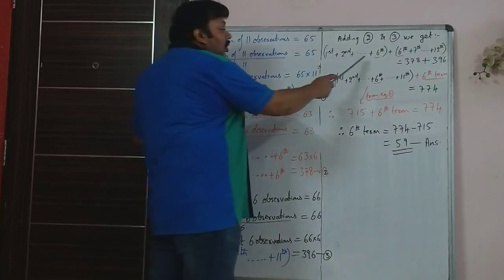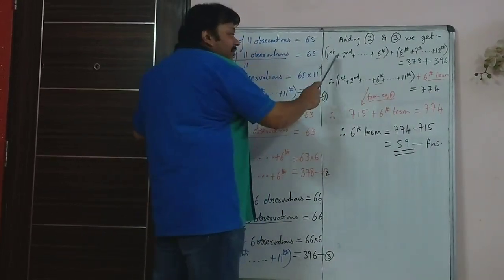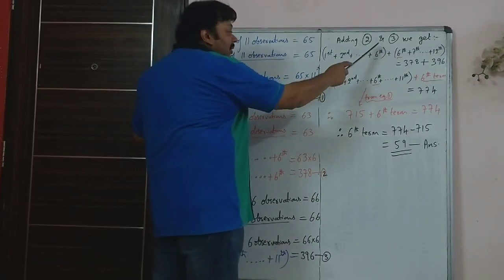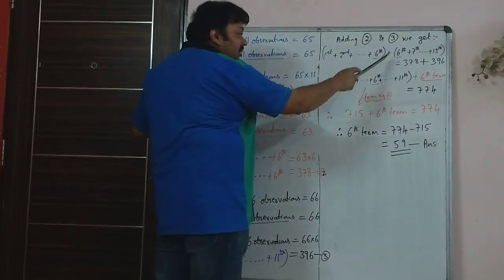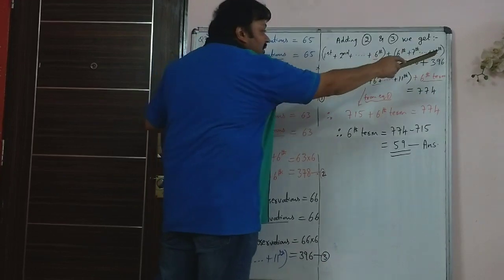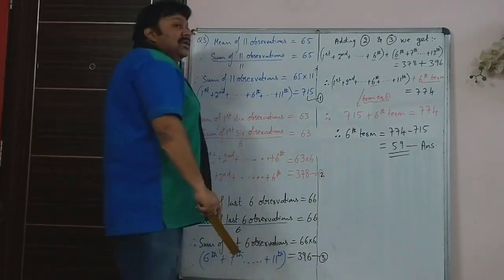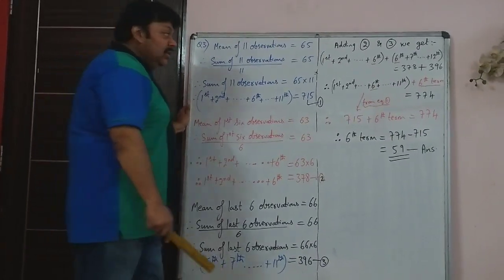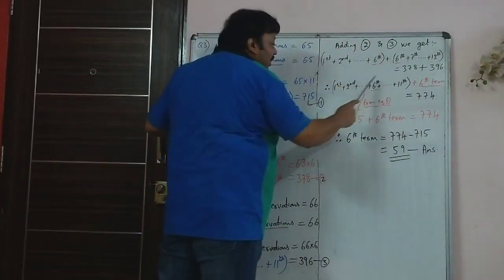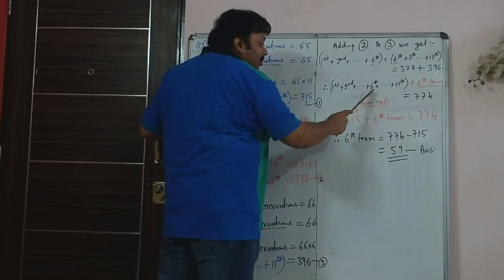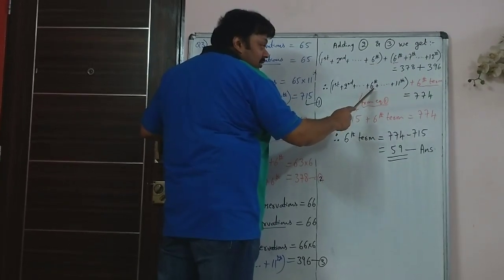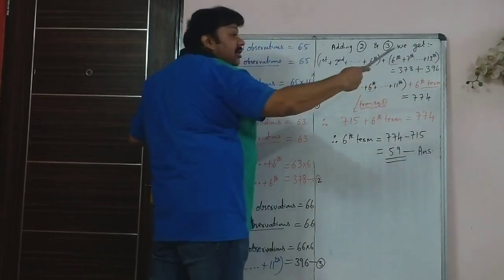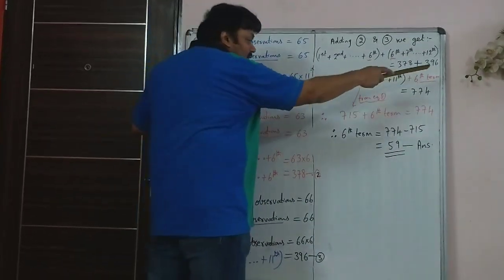Now here if you look carefully, every observation comes once, but the 6th observation is there in the first 6 and the 6th observation is there in the last 6. So that means that the 6th observation is repeated a second time. So if I write everything together, I can write all 11 observations, 6th observation once, plus the second time 6th happens, that I have written separately outside.